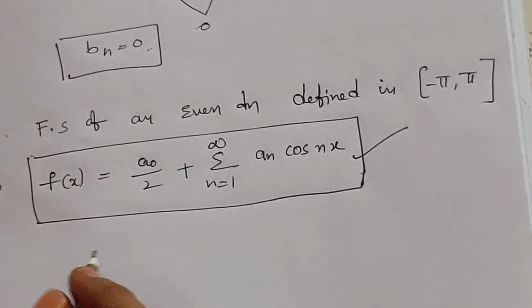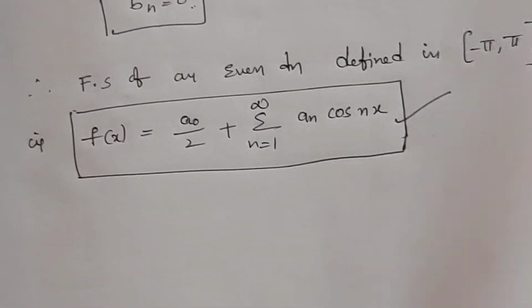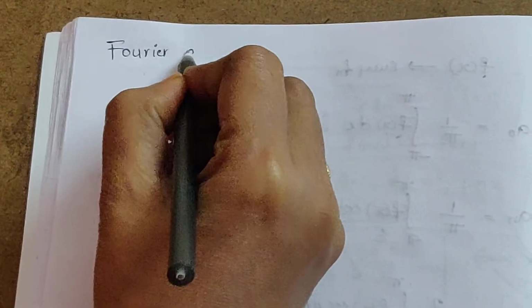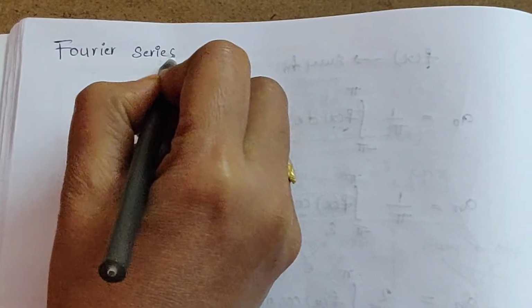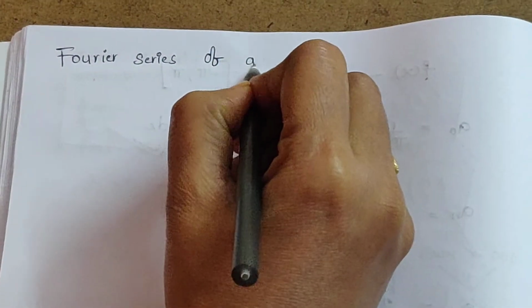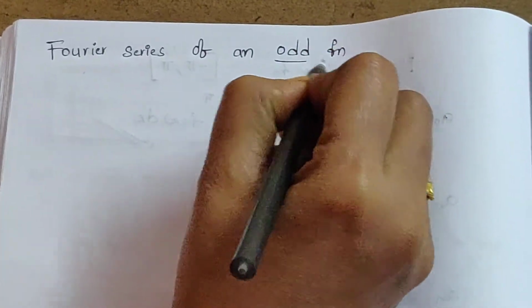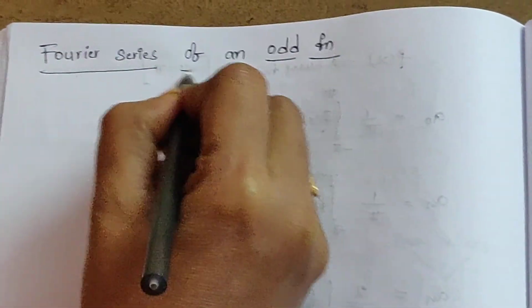Now we see Fourier series of an odd function.